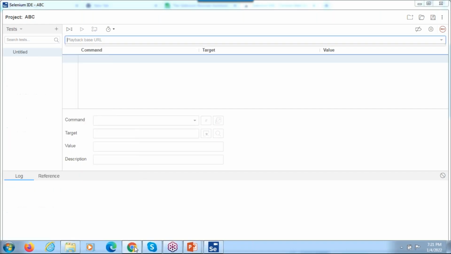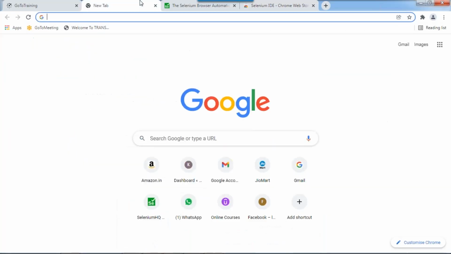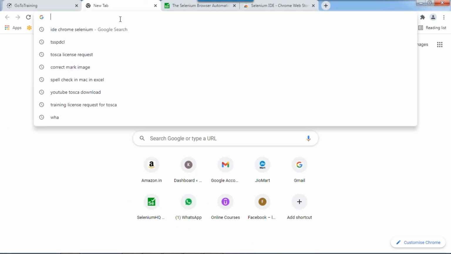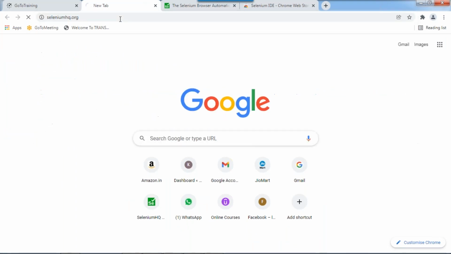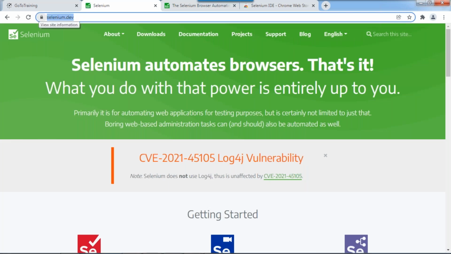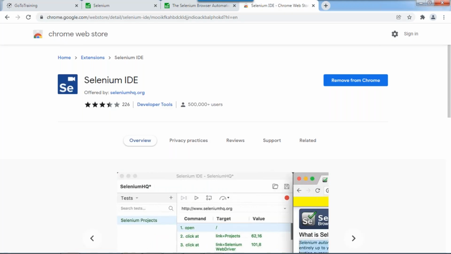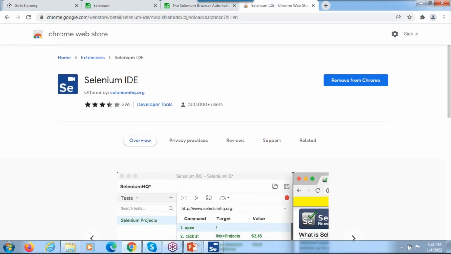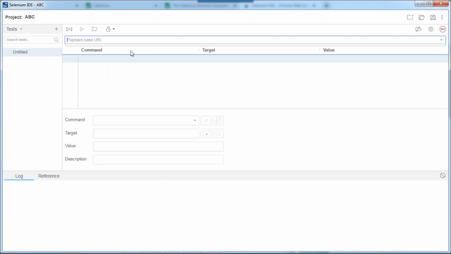Just open any website. Do not take heavy websites. Lightweight websites you can take. See, this one is just HTML. Some people are taking Amazon and all those things. First of all, understand the concept. After that, you can play with anything. But do not take big websites.